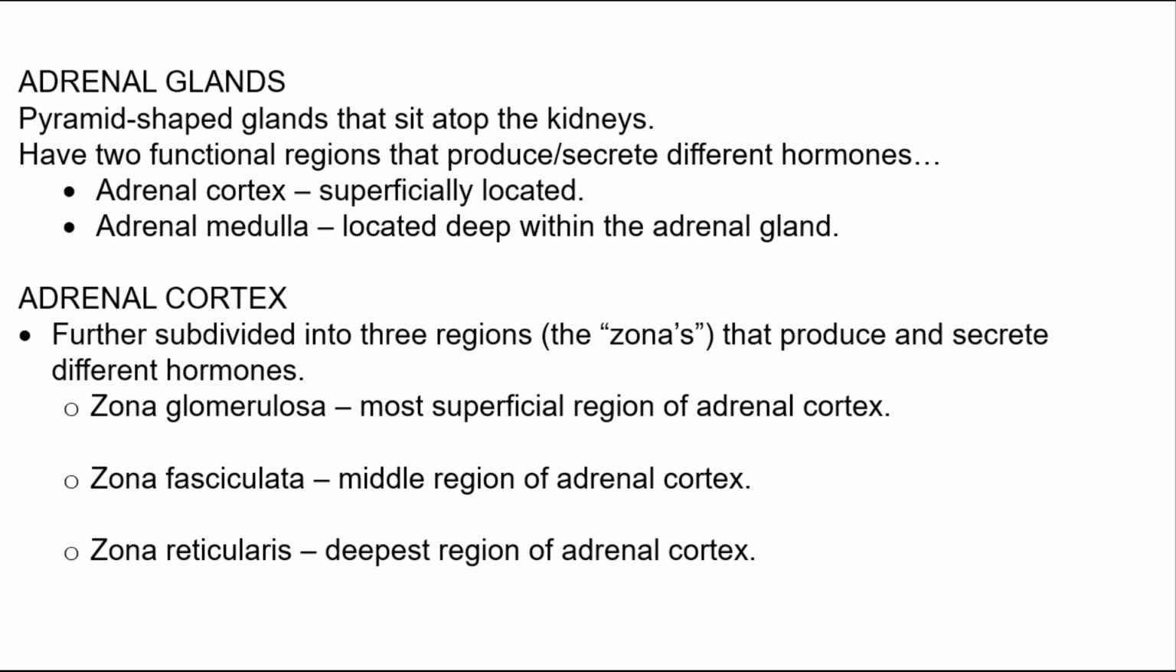Further examining the adrenal cortex, we find that it is subdivided into three regions called the zones, each of which produces and secretes a different steroid hormone. The zona glomerulosa is the most superficial region of the adrenal cortex, followed by the zona fasciculata, which is located in the middle of the cortex, and the zona reticularis, which is the deepest region of the cortex.